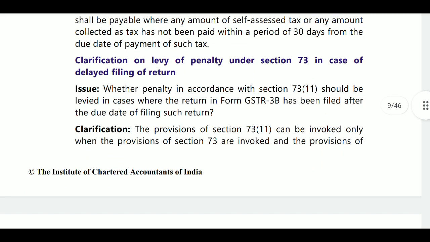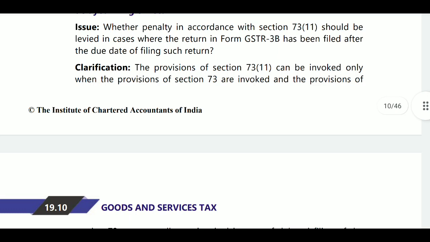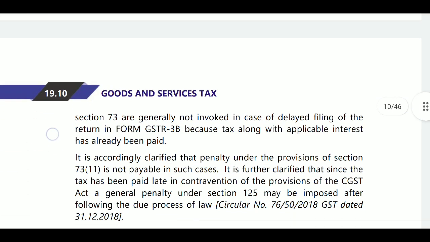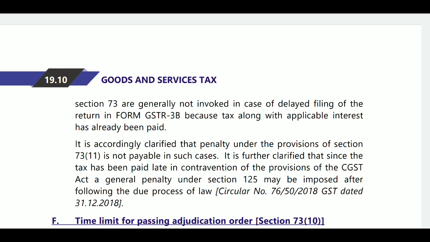Next, clarification on levy of penalty under section 73 in case of delayed filing of return. The issue is whether penalty in accordance with section 73(11) should be levied in cases where the return in form GSTR 3B has been filed after the due date of filing of such return. Here clarification was provided that section 73(11) can be invoked only when the provisions of section 73 are invoked, and section 73 is not invoked in case of delayed filing of returns in form GSTR 3B. That is because tax along with applicable interest has already been paid.